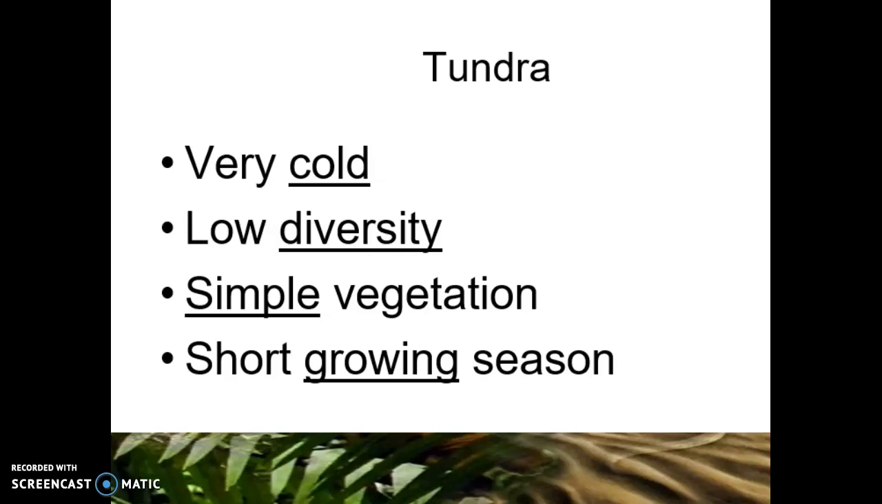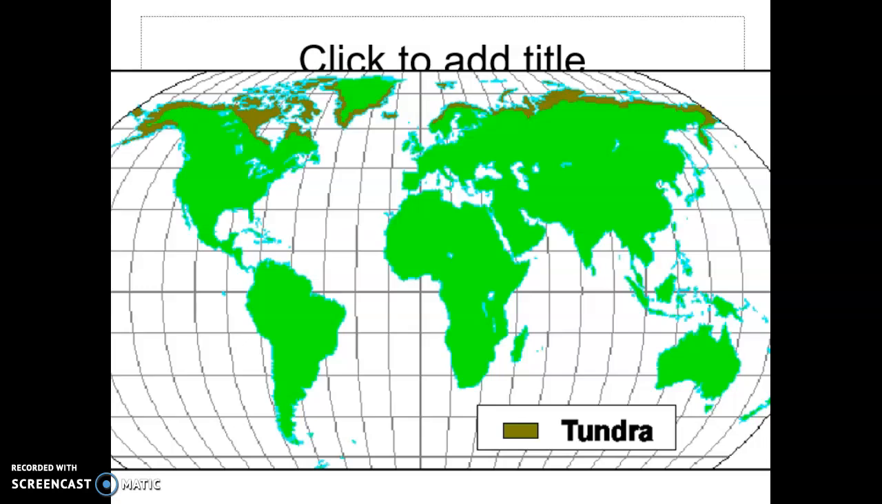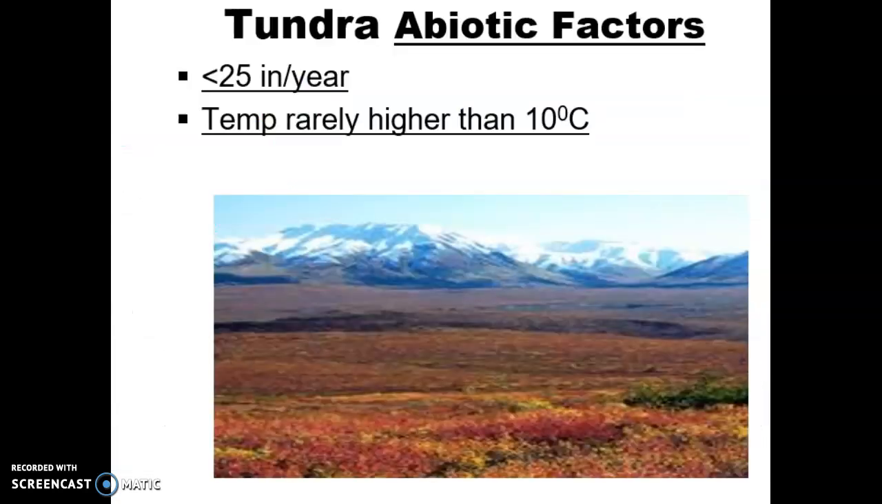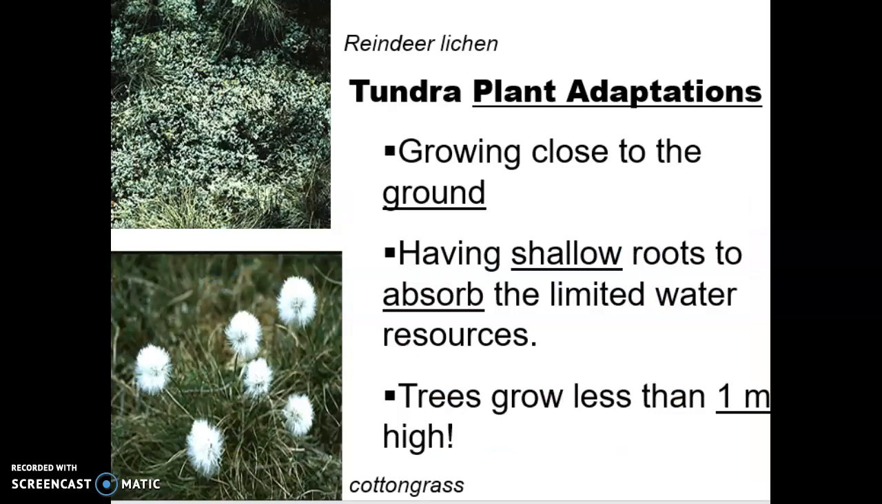It's very cold, has low diversity, simple vegetation, and a short growing season. The tundra abiotic factors include getting less than 25 inches per year of rainfall, and the temperature rarely gets higher than 10 degrees Celsius. Tundra plant adaptations include growing close to the ground, having shallow roots to absorb the limited water, and the trees grow less than a meter high.